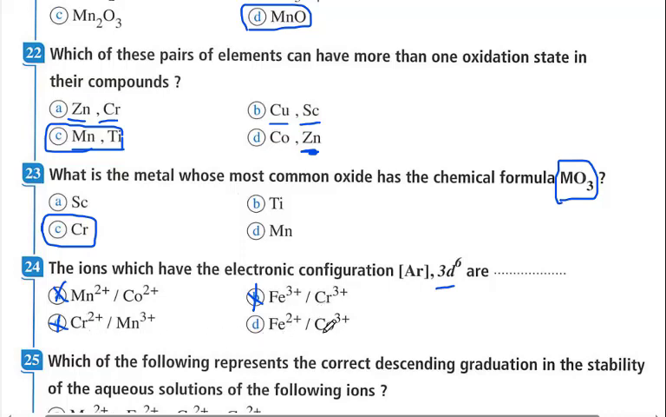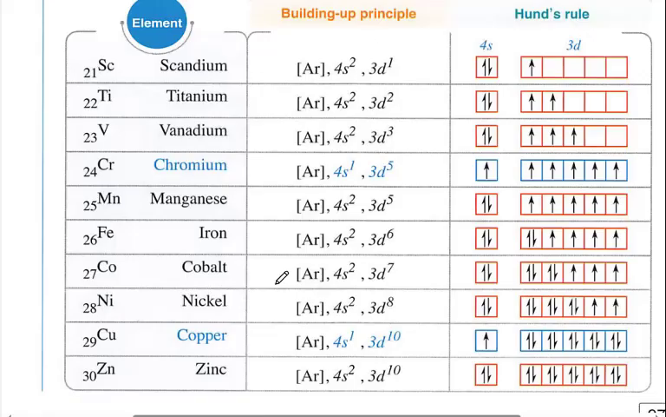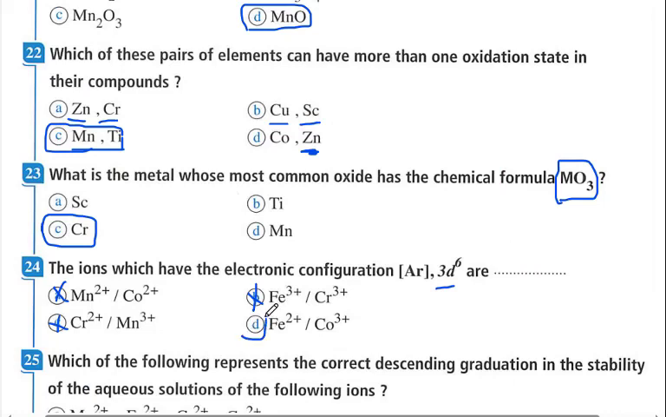Here iron positive 2 and cobalt positive 3. Iron is 4s2 and 3d6, it loses 2 electrons and there remain 6 electrons in the 3d, so it is correct. Cobalt, 27 here, is 4s2 and 3d7, so for cobalt positive 3, it loses 2 electrons from the 4s and 1 electron from the 3d, and the remaining electrons are 6, so the correct answer here is ferrous and cobalt 3. Both of them contain 6 electrons in the 3d sublevel.